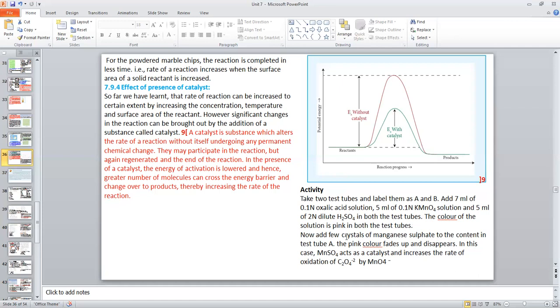Now add a few crystals of manganese sulfate to the contents in test tube A. The pink color first fades, then it disappears. In this case, manganese sulfate acts as a catalyst and increases the rate of reaction of the oxalate ion with the permanganate ion.